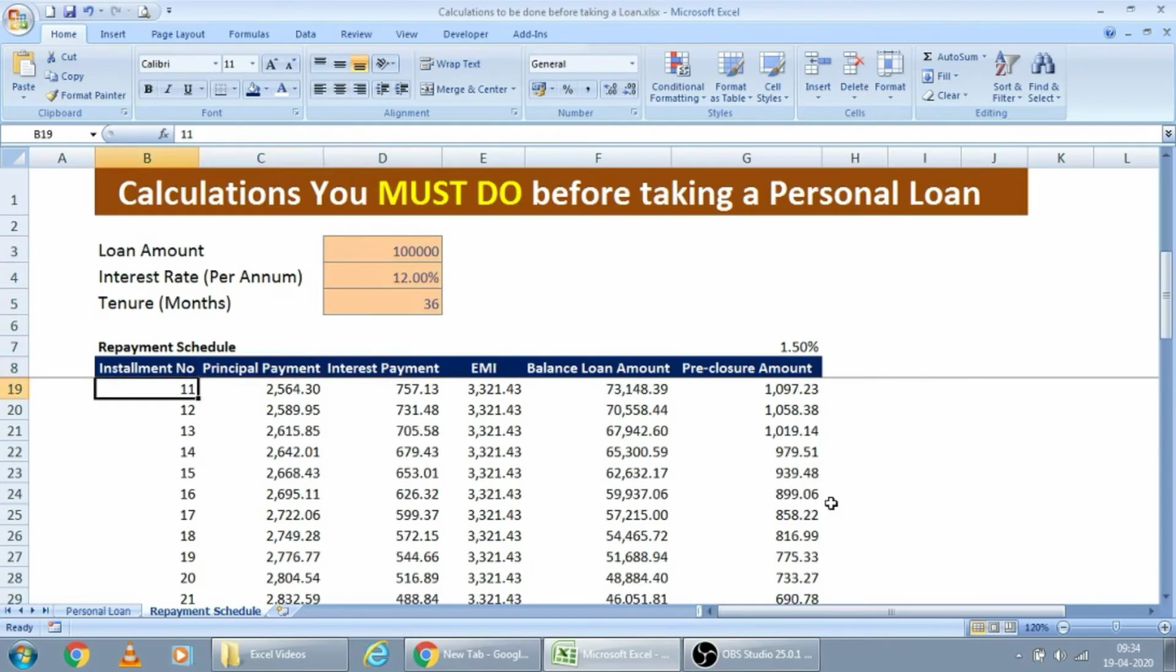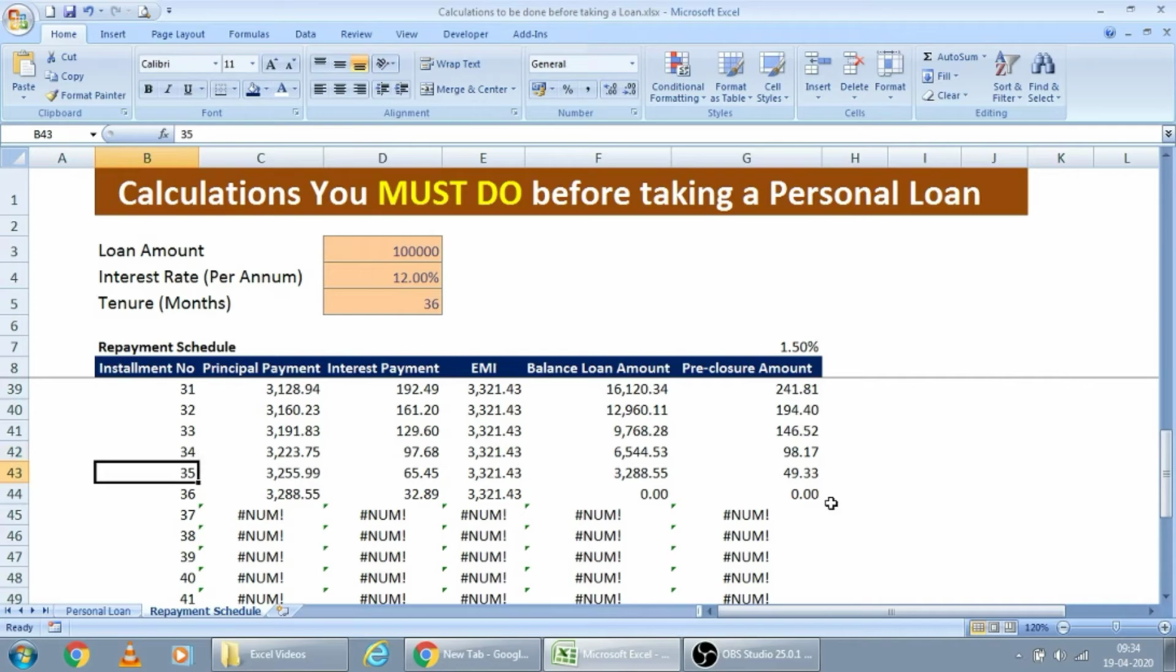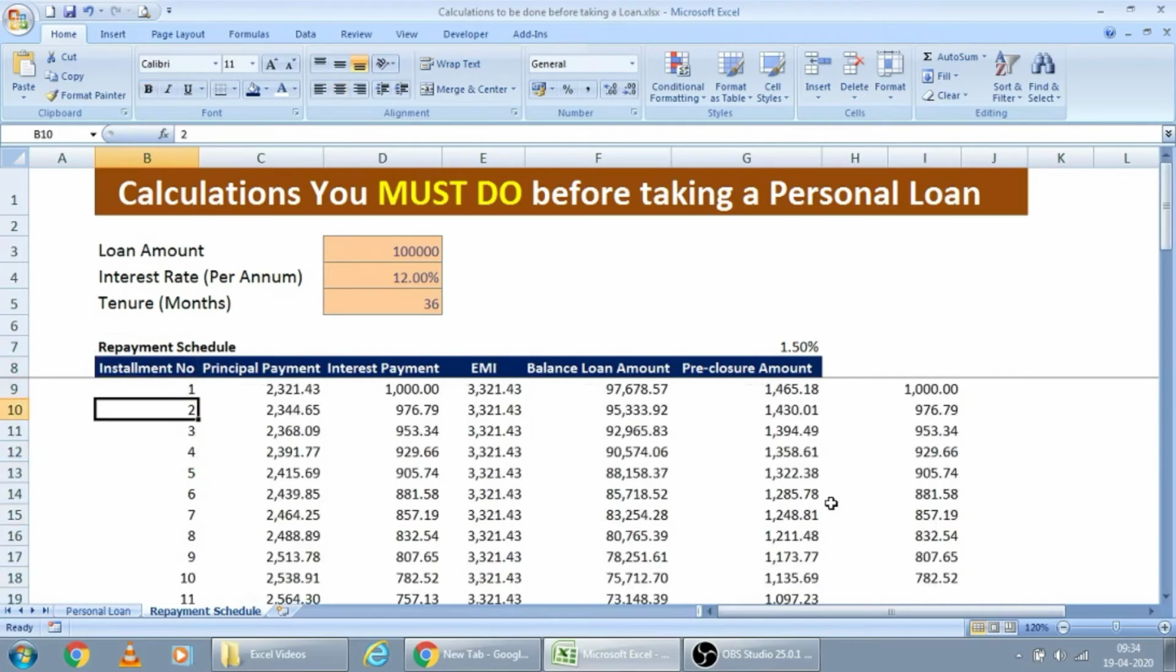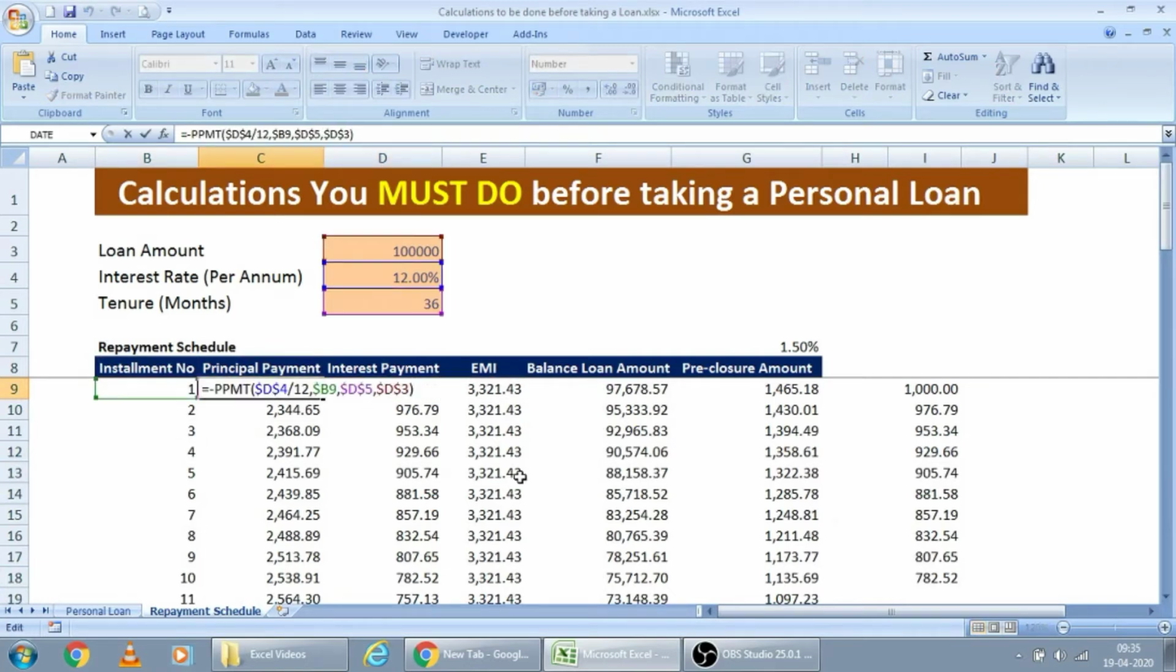Here I have built a table for a few repayment months, installment months. To calculate the principal payment, there is a formula called PPMT. Here also I am putting a minus symbol before that. PPMT rate will be the annual rate divided by the number of installments per year.